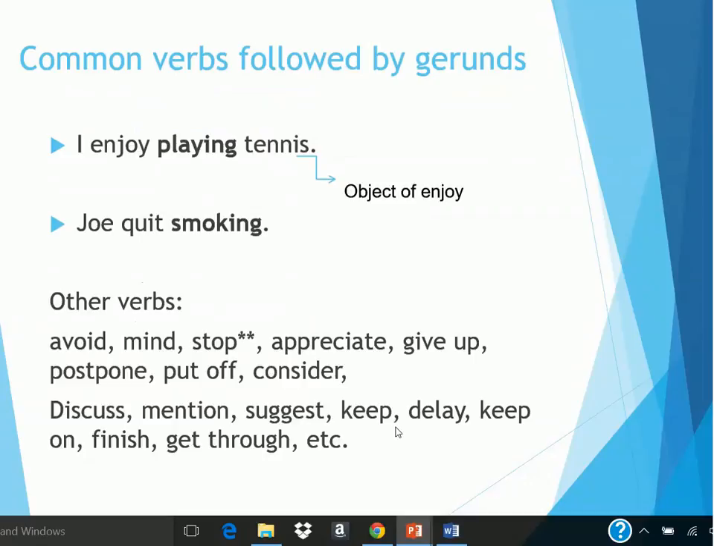Common verbs followed by gerunds. Gerunds are used as the object of certain verbs. For example, I enjoy playing tennis. Playing is the object of the verb to enjoy. Joe quit smoking. He quit what? Smoking. So smoking is the object of the verb to quit.